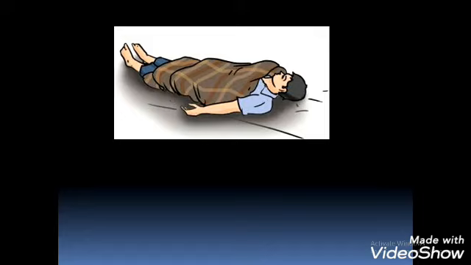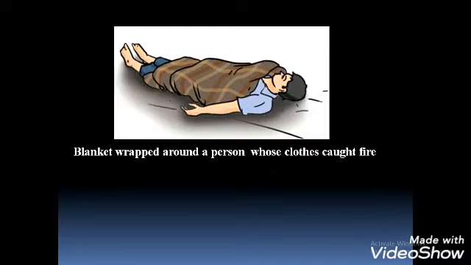Okay students, you might have heard that when the clothes of a person catch fire, the person is covered with a blanket to extinguish the fire. Why do we wrap a blanket around a person whose clothes caught fire? When we wrap a blanket, the air supply is stopped, so there is no combustion.